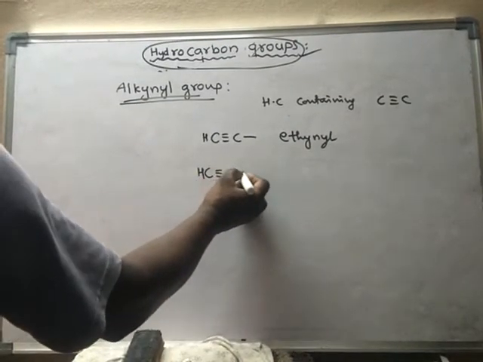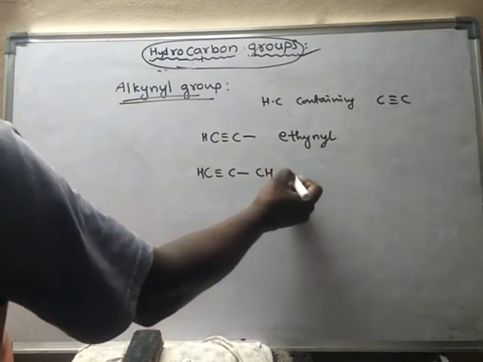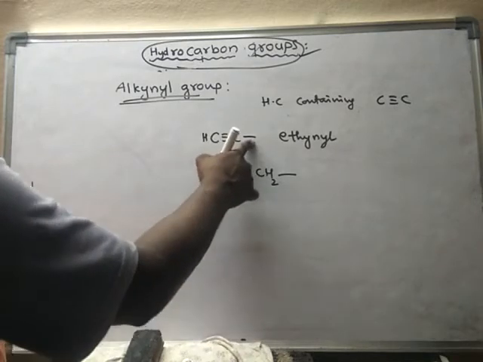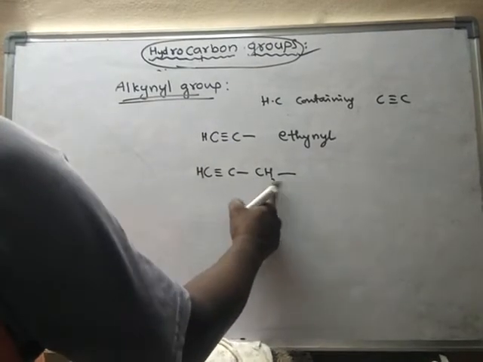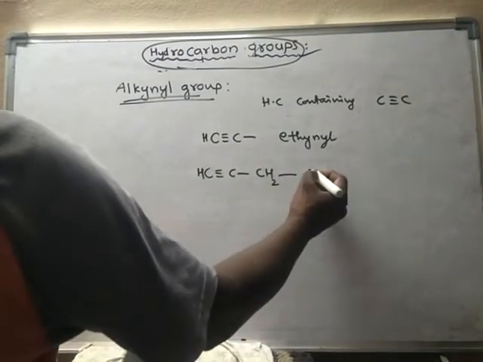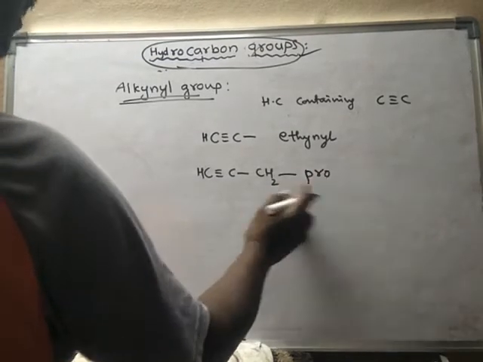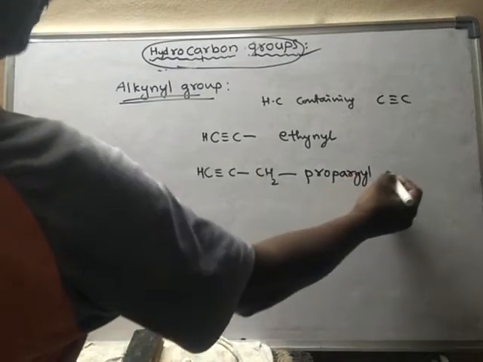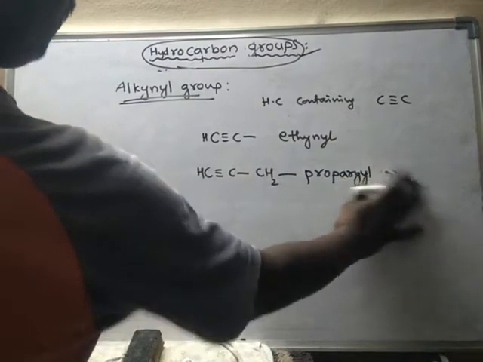CH triple bond C, CH2. Here this carbon is monovalent. So this is called as propargyl. Propargyl group, or else simply propargyl.